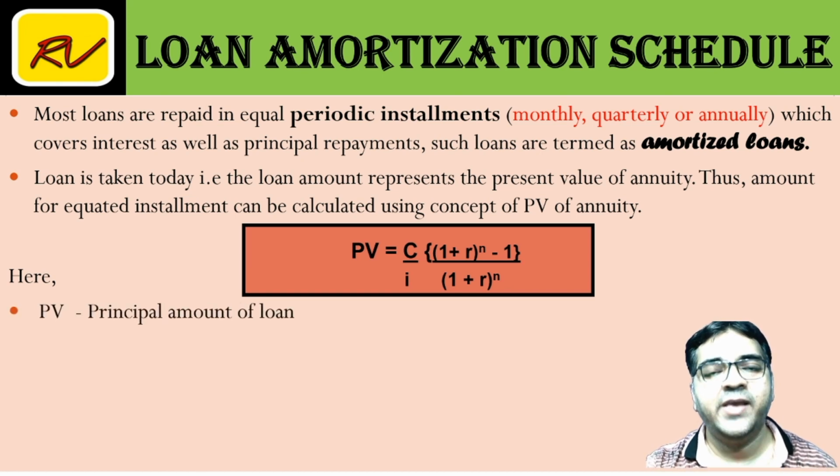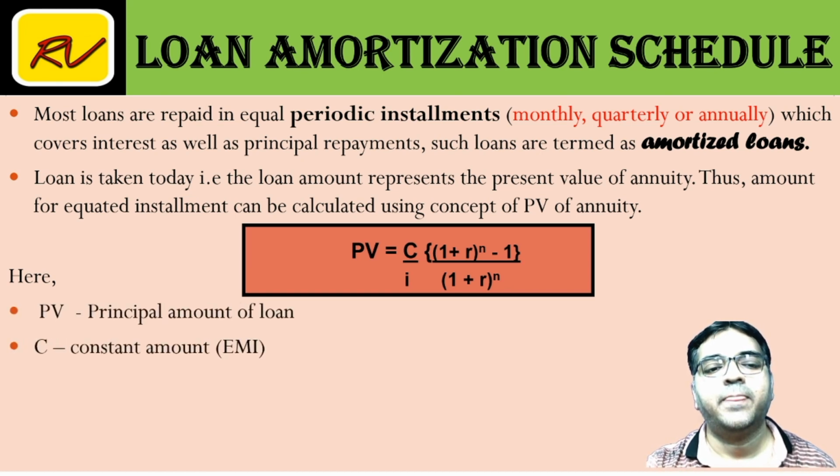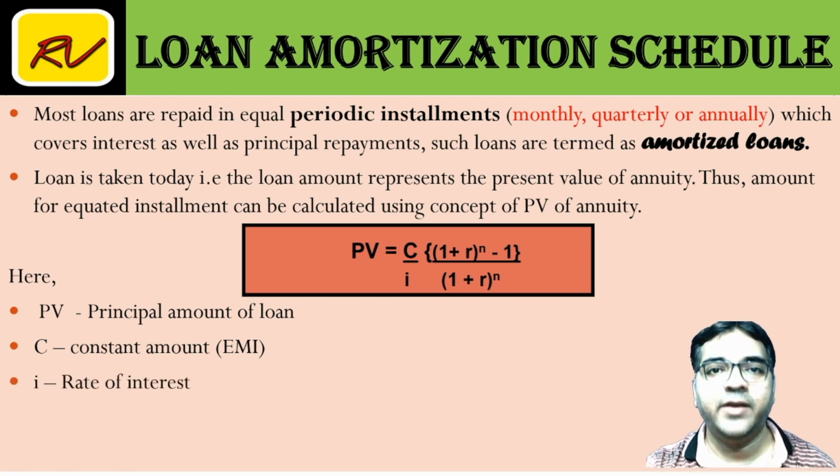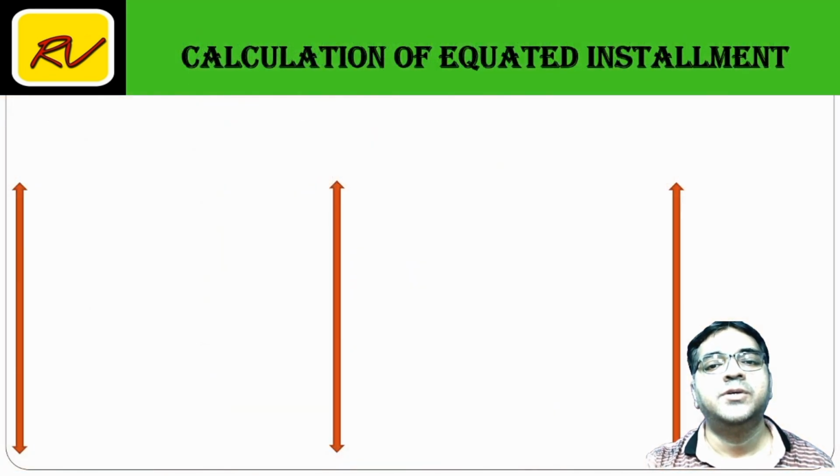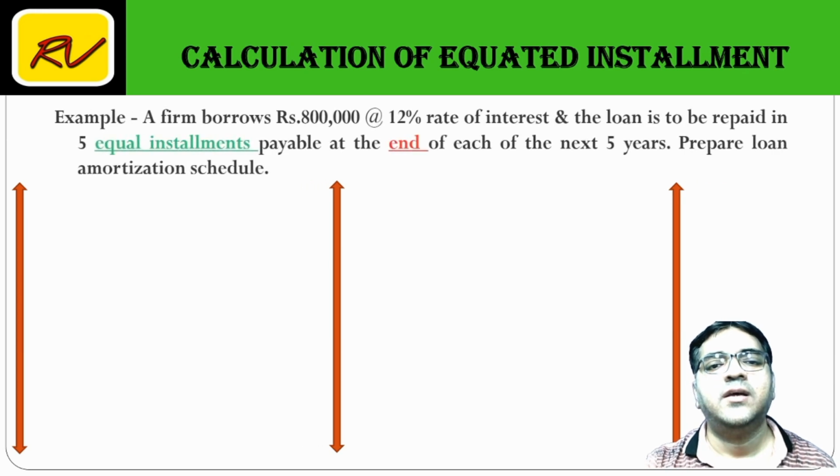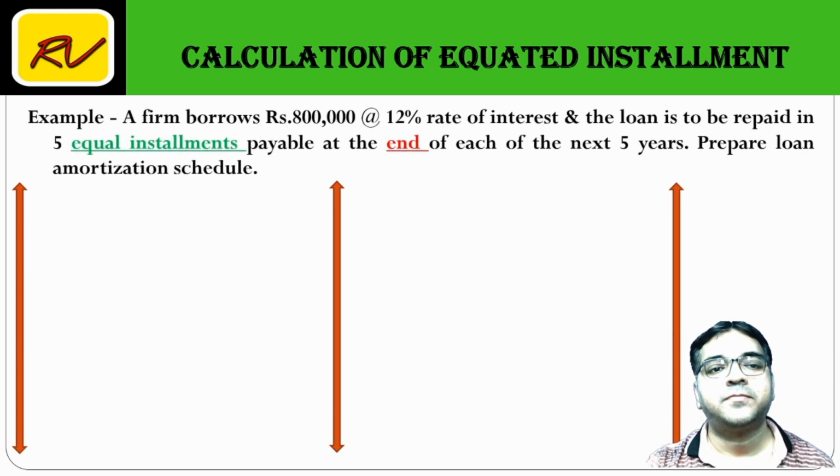Here PV stands for principal amount, C stands for constant amount or annuity or EMI. R is the rate of interest, which is also known as I, and N is number of years. So friends, let us understand with the help of an example.